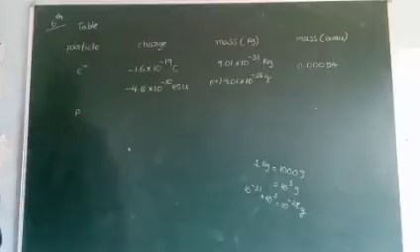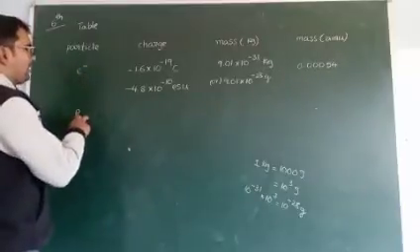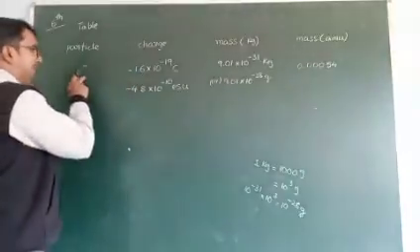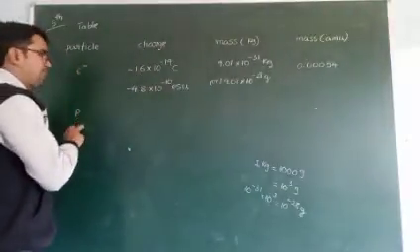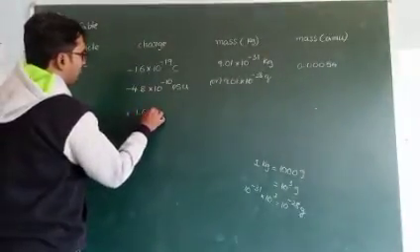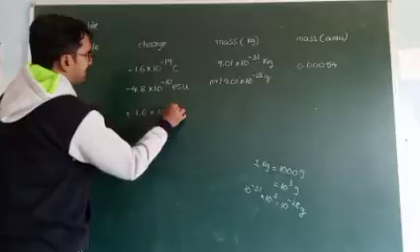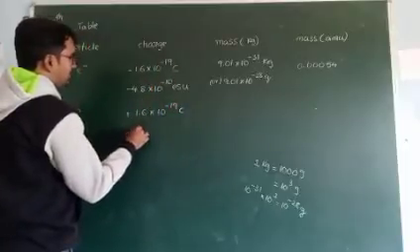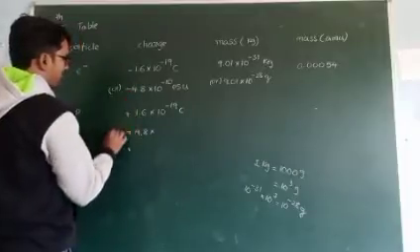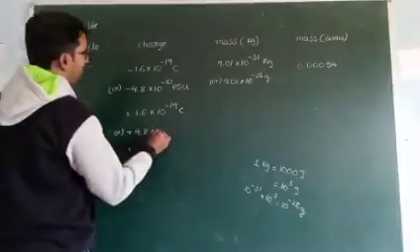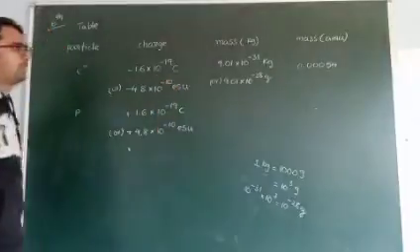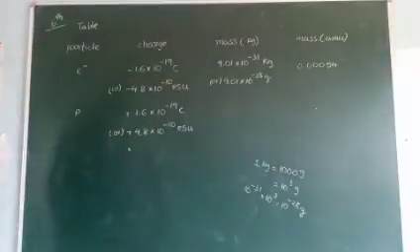Next, second one, proton. Electron and proton both have the same charge value, but electron carries negative charge and proton carries positive charge. Just plus 1.6 into 10 to the power of minus 19 coulombs, or plus 4.8 into 10 to the power of minus 10 ESU. Okay, Nana?